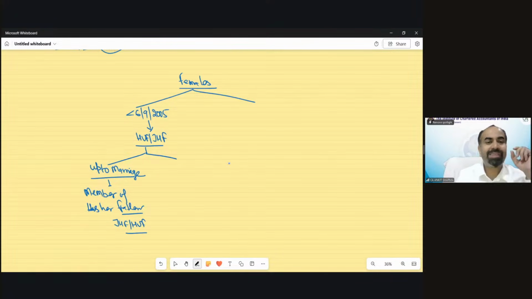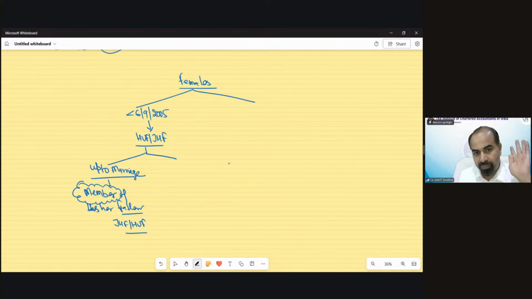So she is treated only as a member, not a co-parcener. Now, what's the difference between a member and a co-parcener? We will discuss after this chart. So, up to marriage, she would be treated as the member of her father's joint Hindu family or Hindu undivided family, as the case may be.